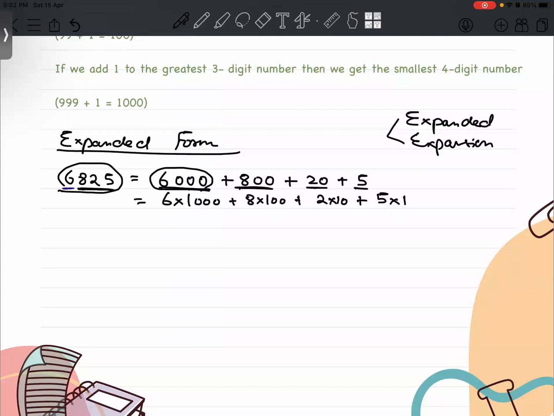The meanings of both are the same. Whether you say expanded or expansion, you are basically breaking the number into different parts.